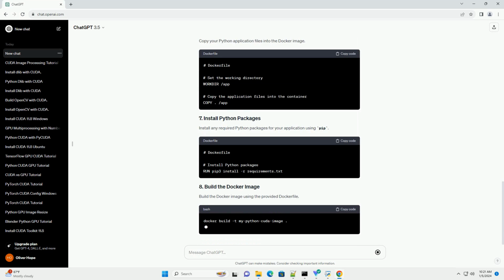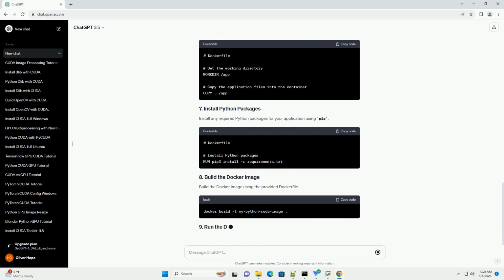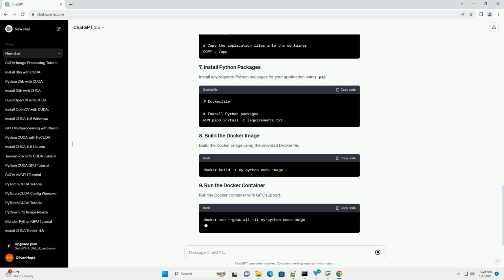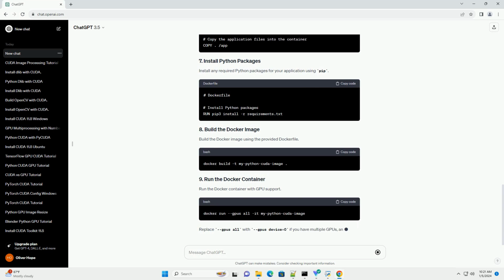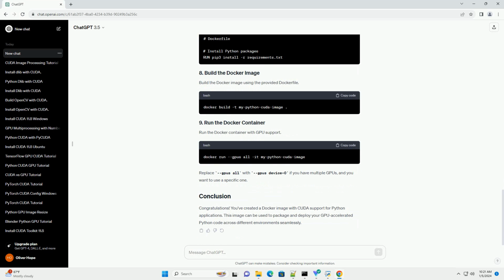Install the CUDA Toolkit in the Docker image. Ensure that the version matches the one supported by your GPU. Set environment variables required for CUDA and NVIDIA runtime. Install the NVIDIA Container Toolkit to enable GPU support within the Docker container.